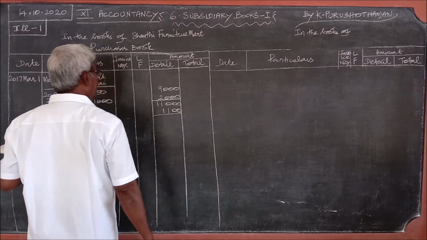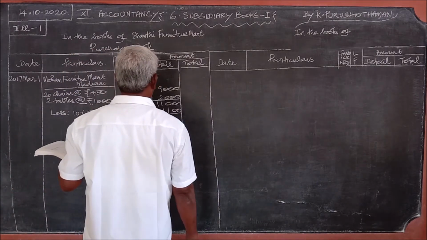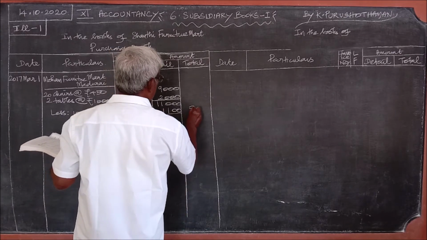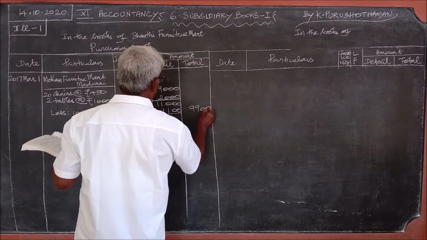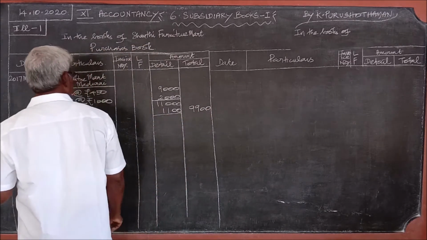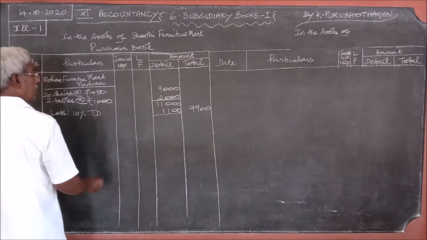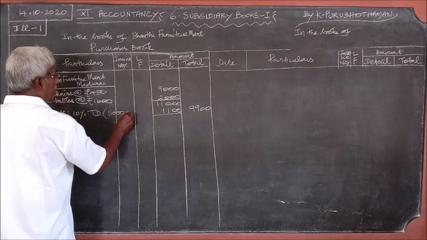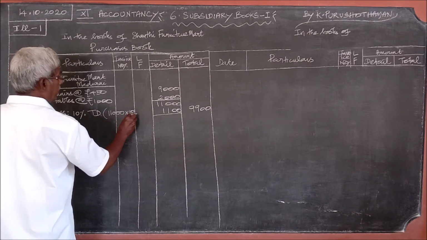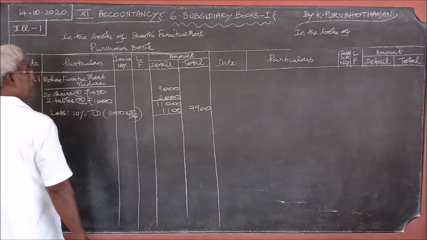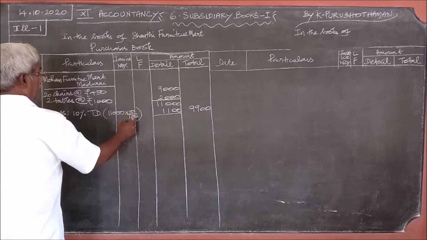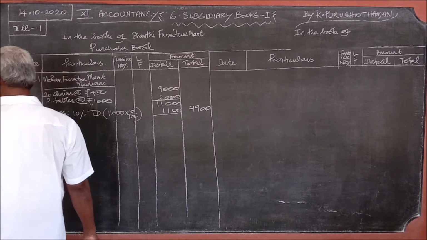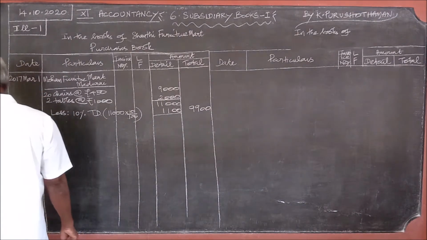The remaining amount is 9,900. 10% TD, you understand how we got? 11,000 into 10 by 100, this is 1,100.